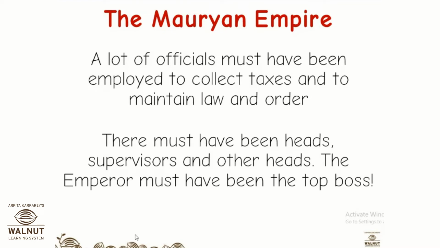A lot of people, a lot of officers must have been required to collect the taxes and also to maintain law and order. So the officers were required for collecting taxes and also for maintaining law and order. Then, are these officers doing correct work? Are they doing proper work? Are they working regularly without making mistakes? To check that, there must have been another set of people, right? Those who are keeping track of the working of these officers. So they may be the supervisors or the heads, right? And on top of that was who? On top of that was the boss. And who was the boss?